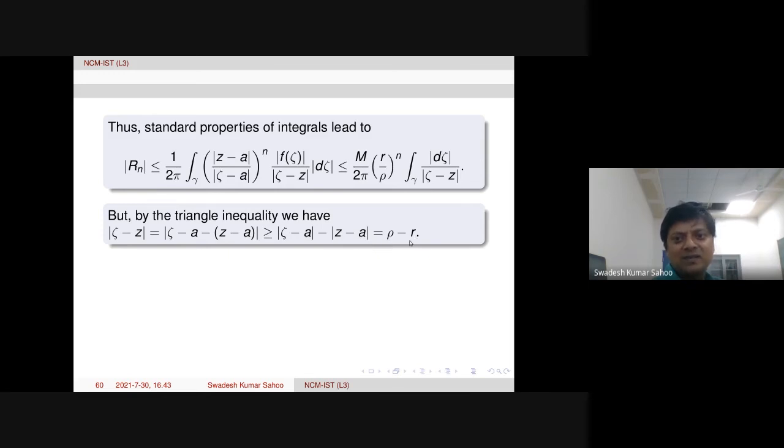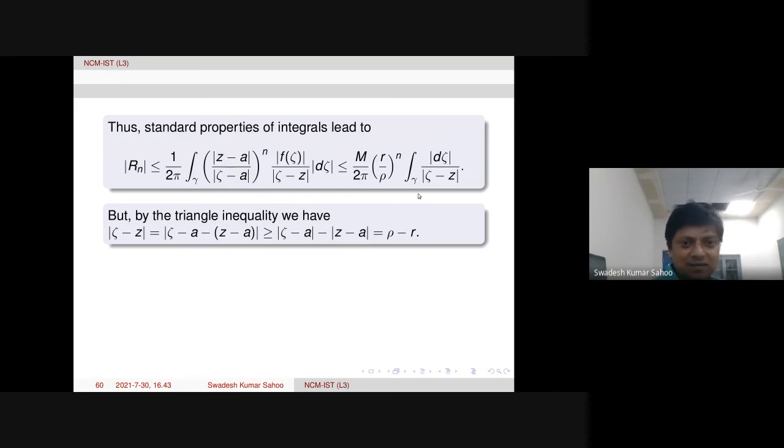So rho minus r we are getting. Therefore modulus of zeta minus z is bigger than or equal to rho minus r. So that quantity we can take outside again. Then the only remaining term is the integral over gamma of modulus d zeta. That is actually the length of gamma.